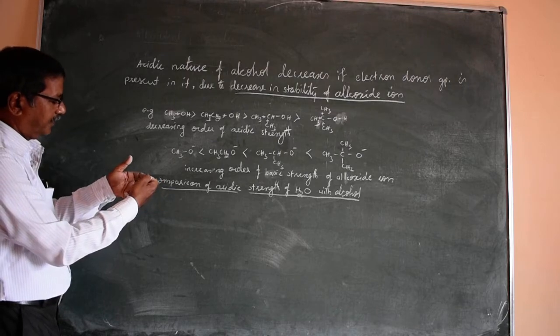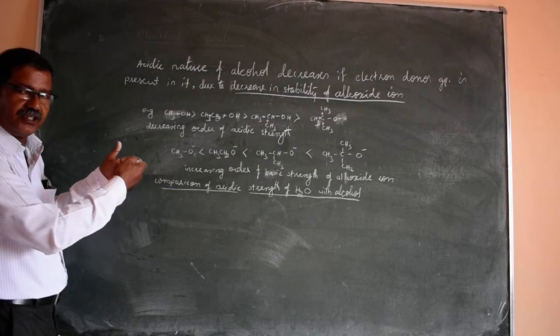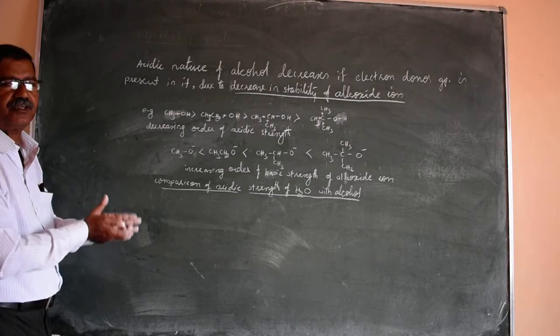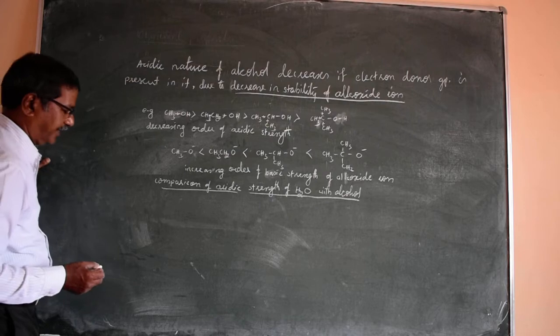The bond between the oxygen and hydrogen is strong, release of proton becomes difficult, and the alkoxide ion formed is also less stable compared to the hydroxide ion.